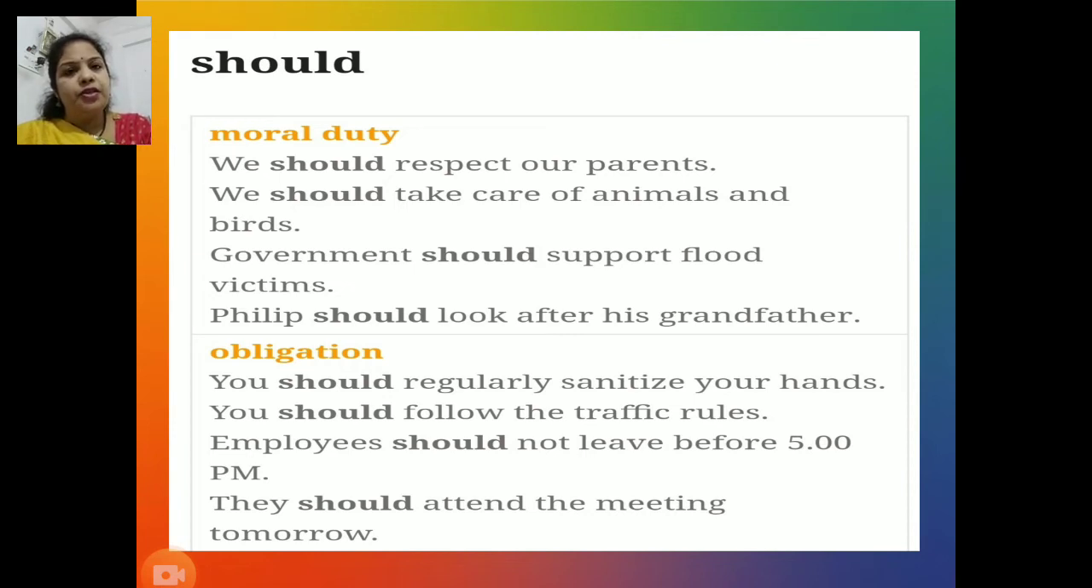Next function of should is obligation. You should regularly sanitize your hands. You should follow the traffic rules. Employees should not leave before 5 p.m. and they should attend the meeting tomorrow. All these sentences suggest that here should is used for obligation.